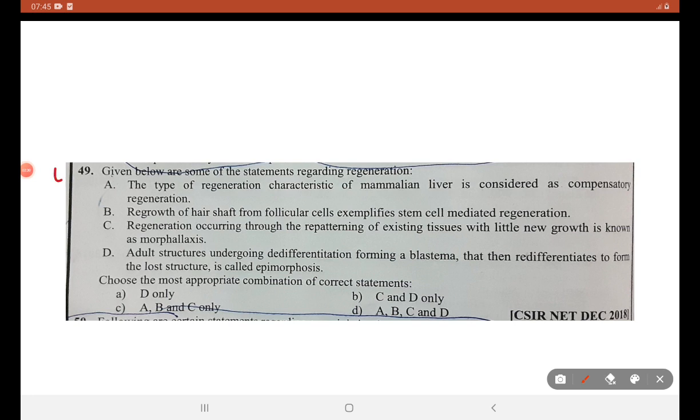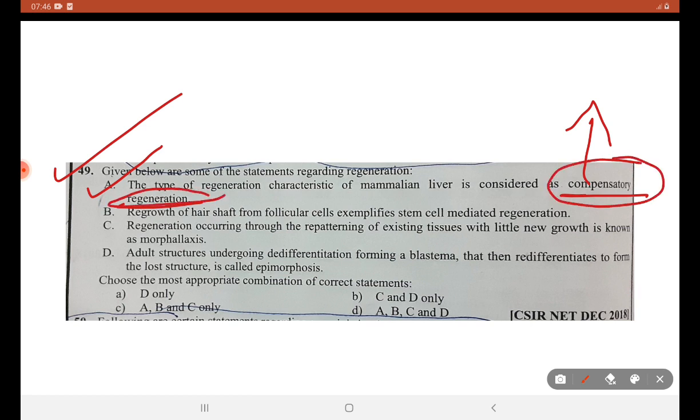Next question. Given below are some statements regarding regeneration. A type of regeneration characteristic of mammalian liver is considered compensatory regeneration because the cells undergo redivision and enter the cell cycle to compensate for the cells that are lost in the mammalian liver. A is the right answer. This is the concept of compensatory regeneration.